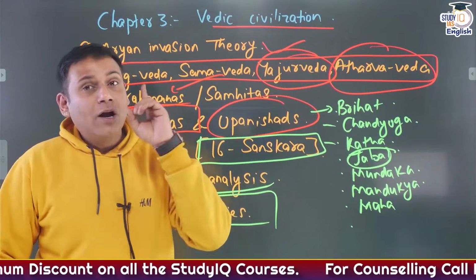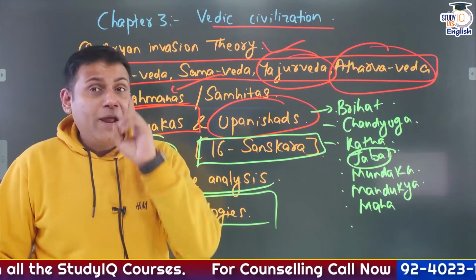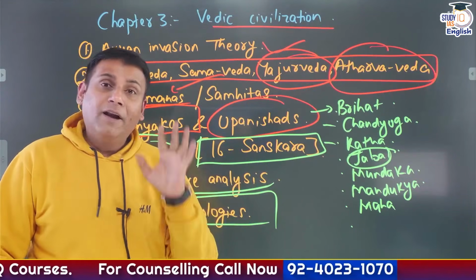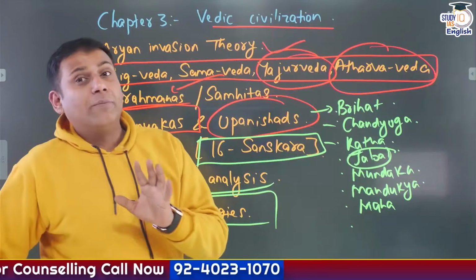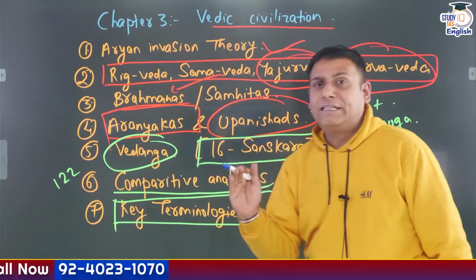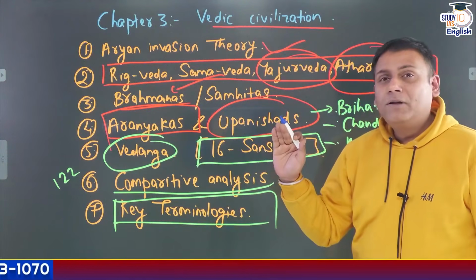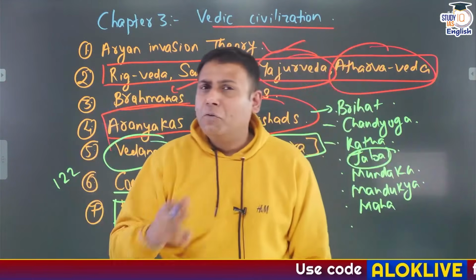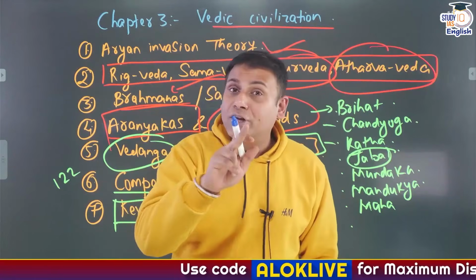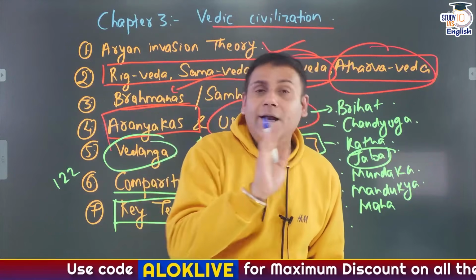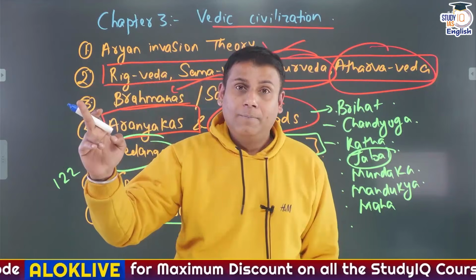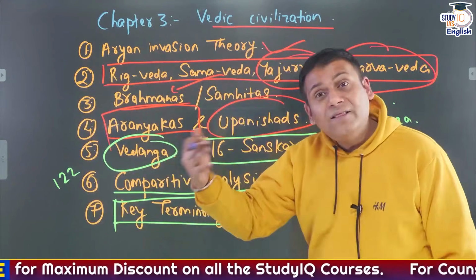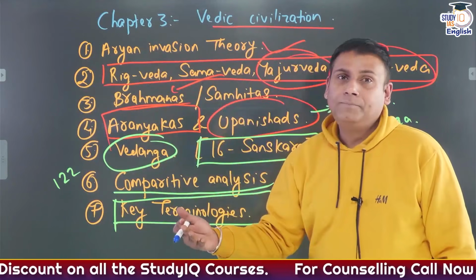Okay, so terminologies are important. Pay attention to the terminologies. There is a list of more than 60 to 70 terminologies. Just go through them at least. Even if you do not remember the terminologies, if you have read these terminologies 3 to 4 times, in the examination you will be able to easily eliminate options, even if you do not remember. Why? Because you have seen those terminologies repeatedly.